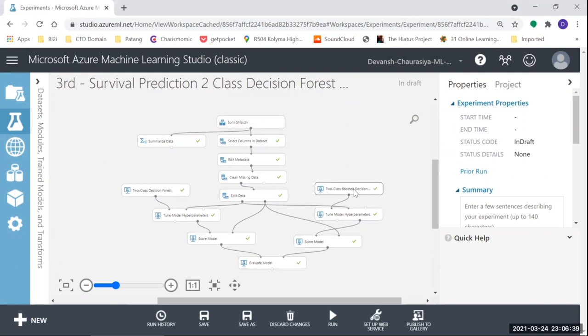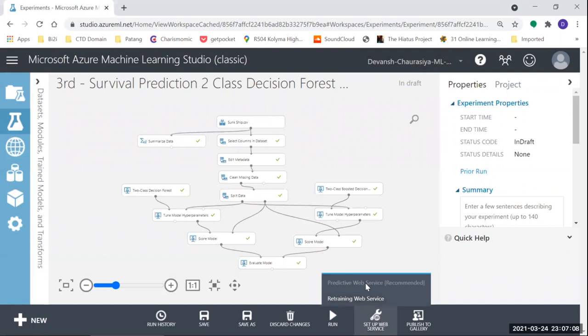We will not be using two-class boosted decision forest or decision tree. We will be using two-class decision forest. We need to deploy this model so that people can use it, so that the team can use it to predict whether the person survived or not. This is just one use case. You can utilize the same model to predict whether the person will default on the loan or not, right?